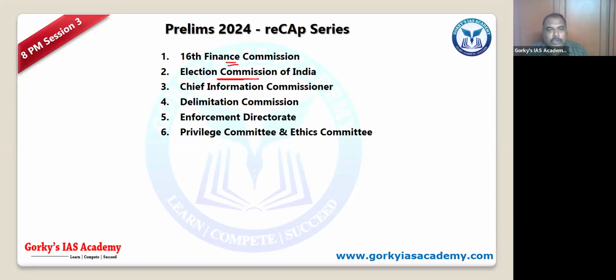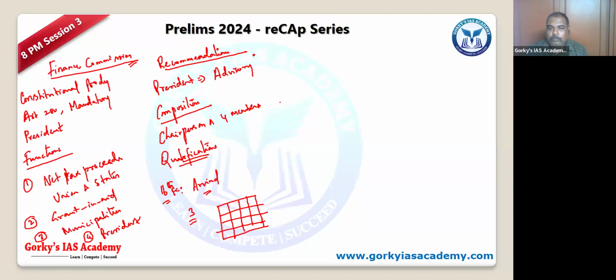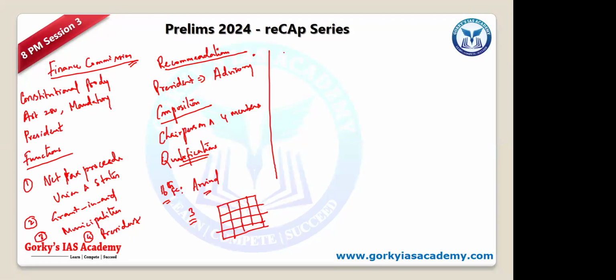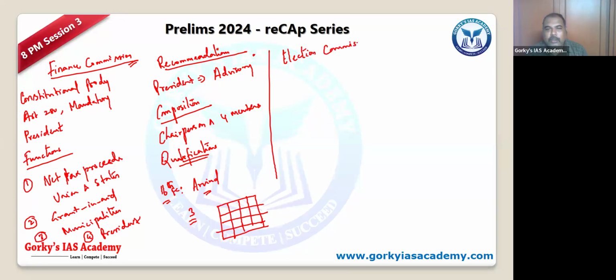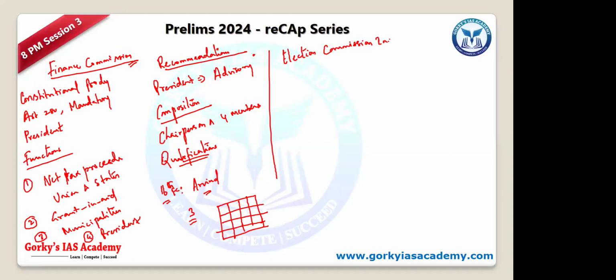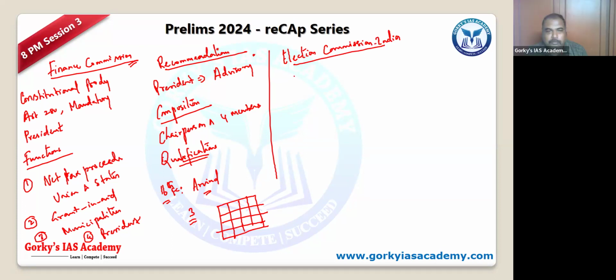So now we move on with the election commission and delimitation commission. Okay, so what do you know about election commission? There are recent amendments with respect to election commission. Yes, sir. Now we have a committee to appoint the members of the election commission. So previously how was it? It was just on the advice of the Council of Ministers, the President would appoint the election commissioners. So the appointment is still by the president, but there was no committee or any procedure which was followed.